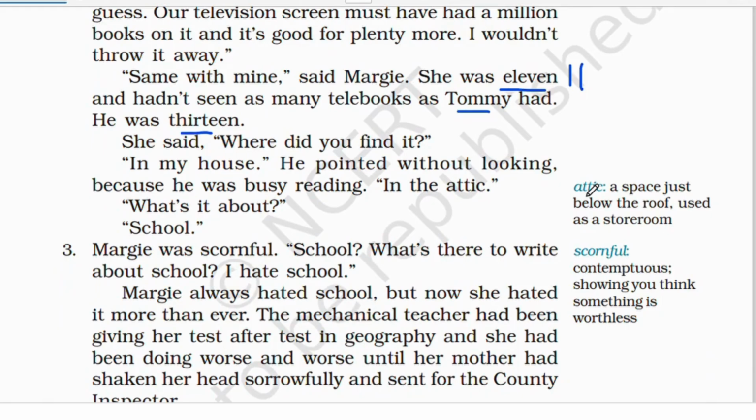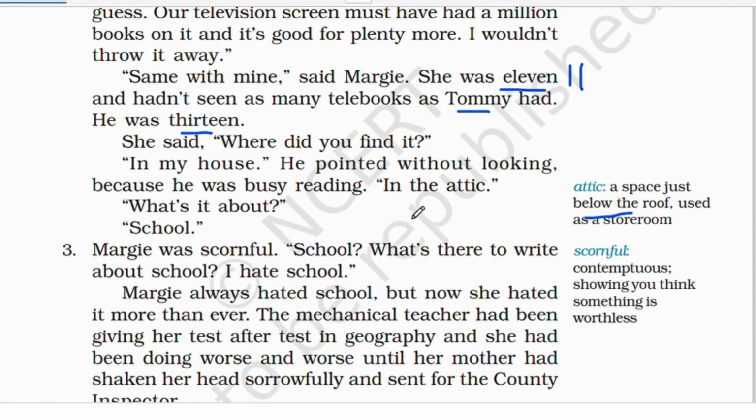So she said, "Where did you find it?" "In my house," he said. He pointed without looking because he was busy reading. "In the attic." "What's it about?" "School." So Tommy found the book in his house and pointed at the attic. Now you'll think, what is an attic? It's kind of like a storeroom below the roof. That's an attic. And she asked, "What's the topic of this book?"